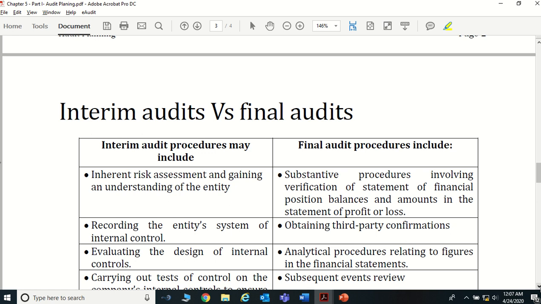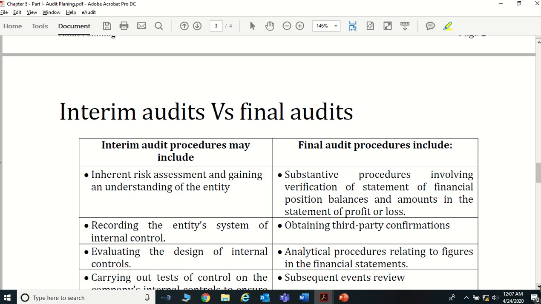You may not be able to gather sufficient appropriate audit evidence to say that your financial statements give a true and fair view. In that case, we have to use interim audits also. That's what I told, interim audit is very important. That means throughout the year you do the audit on the audit client. Then at the end of the year, nothing to be worried about.